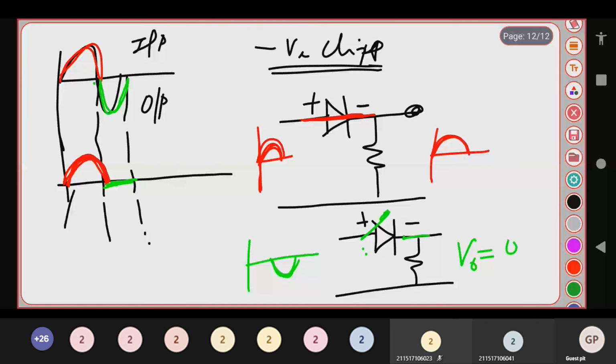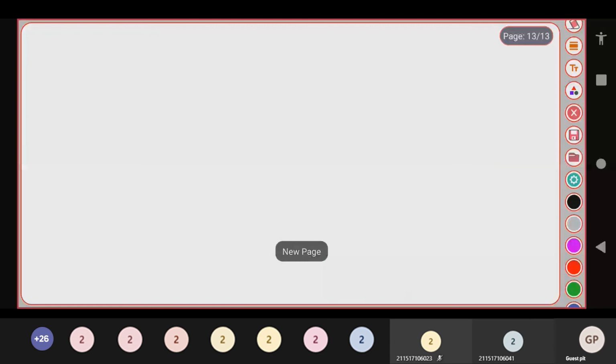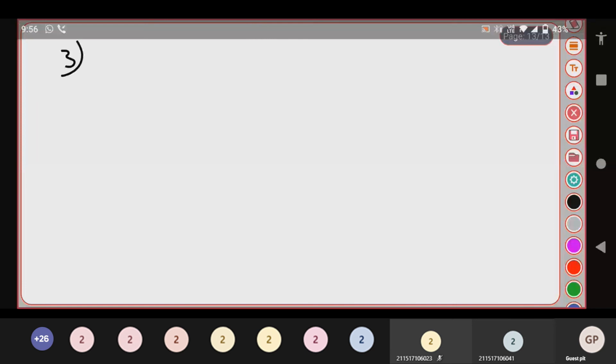Next one. And the next one is what clipper? Biased clipper. I am going to give the biasing voltage. So the third clipper is your biased clipper.